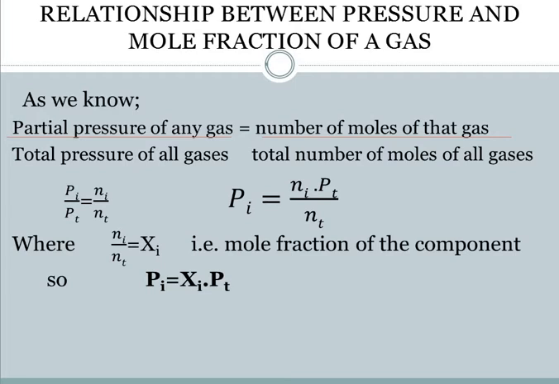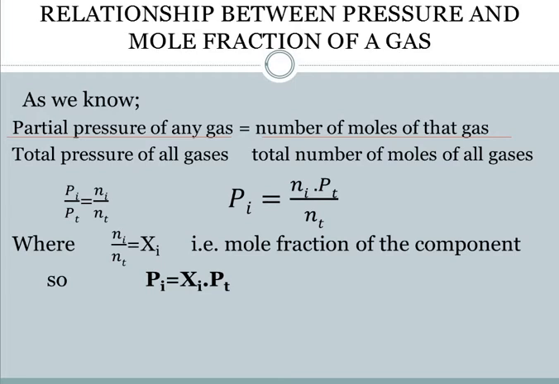Or we can say that it is Pi, that is, now we have taken it as a generalized equation. For any gas we have written it as i, that is Pi, but for all the gases the total pressure will be PT. That is Pi by PT is equal to Ni, that is the number of moles of that particular gas, divided by the total number of moles, that is NT.